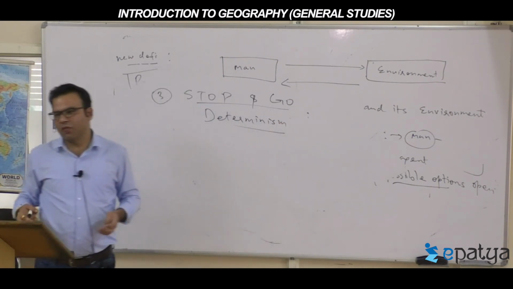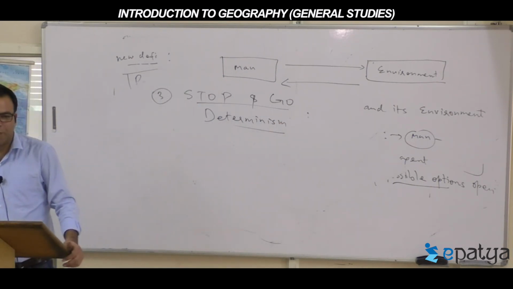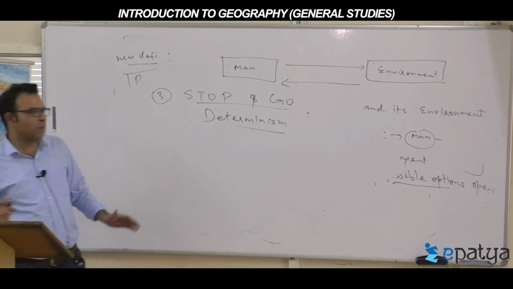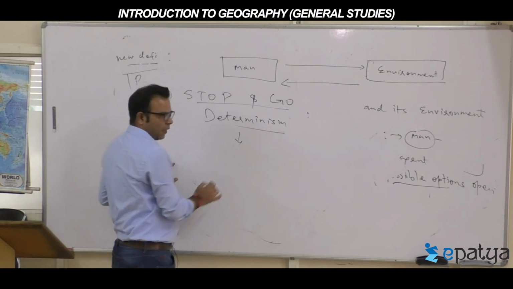It's a middle way between possibilism and environmental determinism. What is the middle way, middle path, middle thinking?